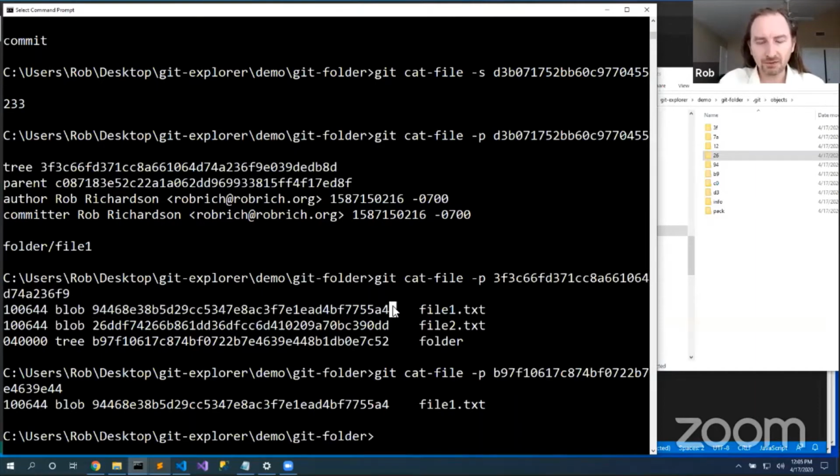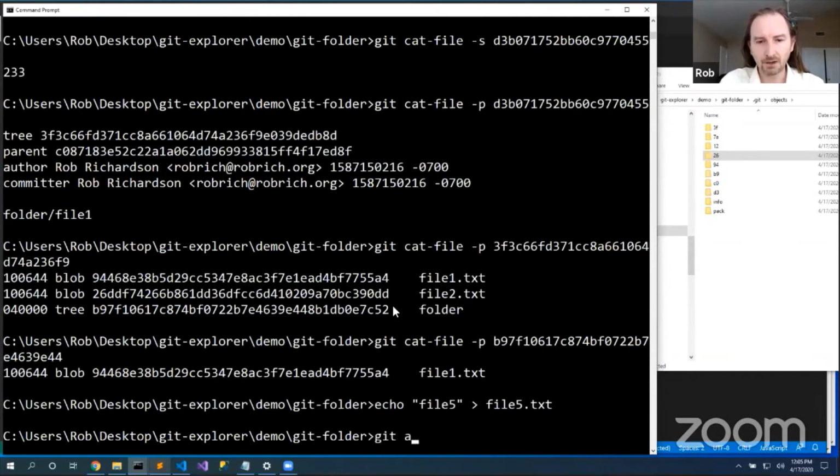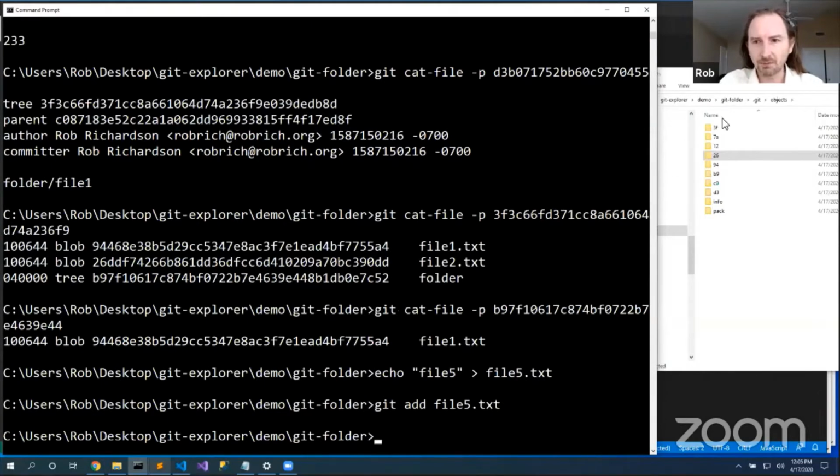So we've got this cat file. Let's do some other interesting things. Echo file5 into file5.txt. Git add file5. Now that's going to create the blob node.